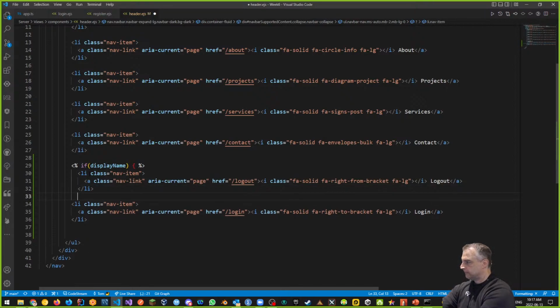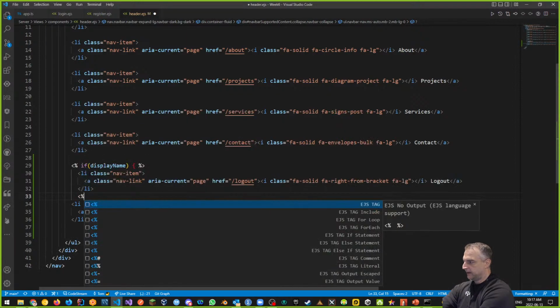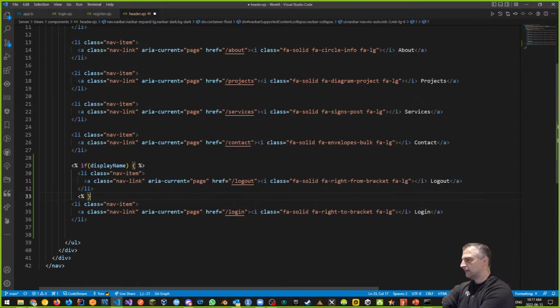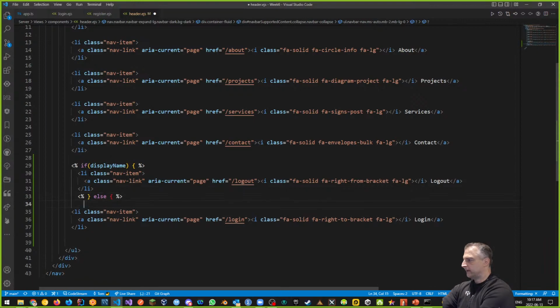And then I want to use more EJS to say, else, what if I'm not logged in? Else, I want to show my log in, right?